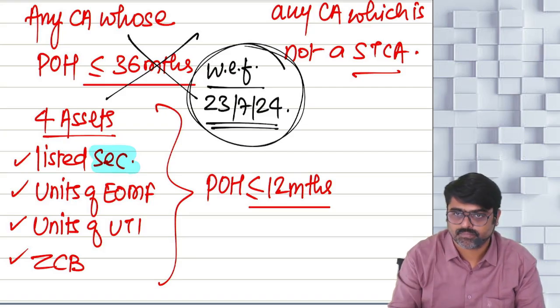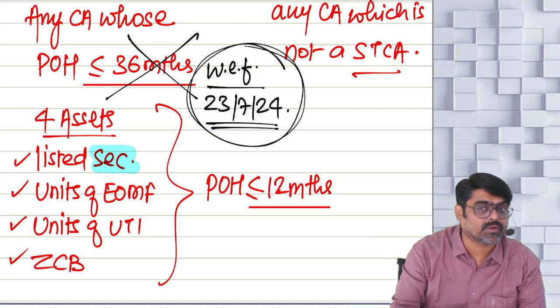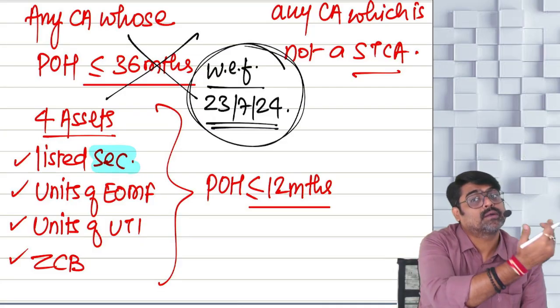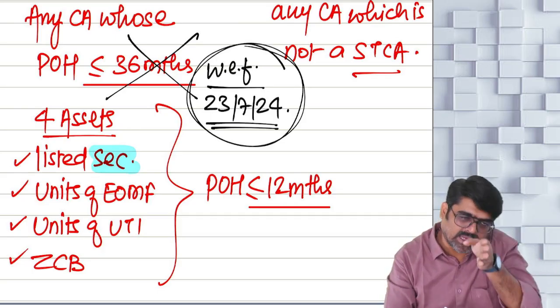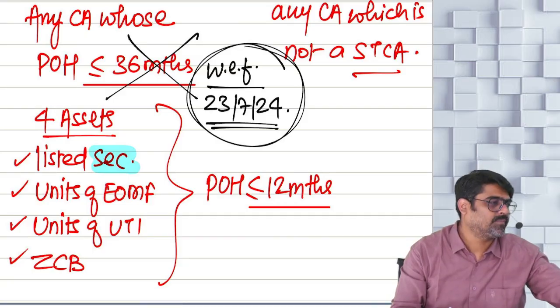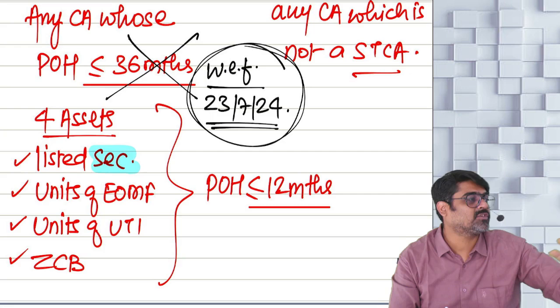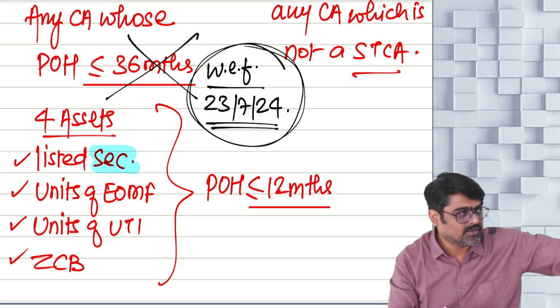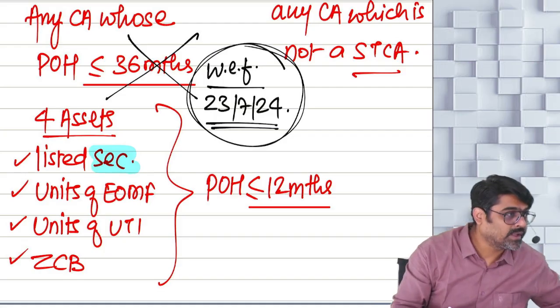24 months. But if you would have transferred that asset prior to 23rd July 24 then you would have checked 36 months. So if the transfers took place prior to 23rd July, 36 months, 12 months, 24 months. These three types of period of holding you used to check.